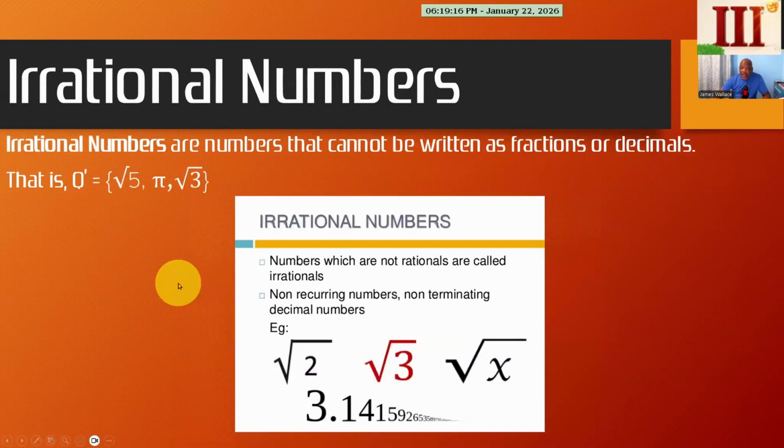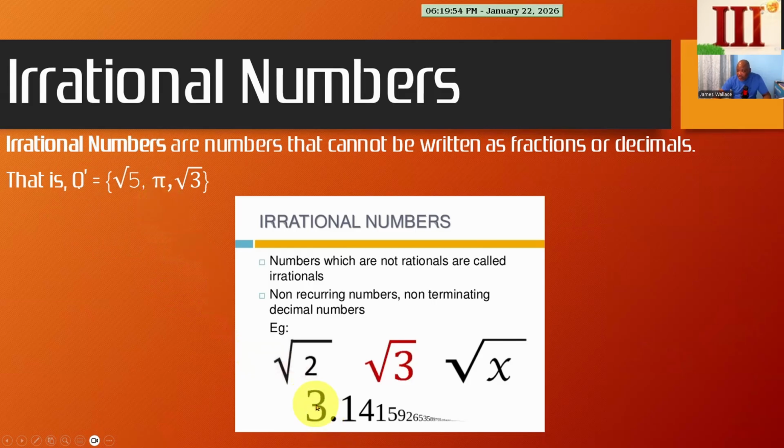Whenever you find a number that cannot be written in the form of a fraction where the numerator and the denominator are whole numbers, that number is irrational. Obvious candidates will be the number pi. Pi cannot be written in a way that the numerator and the denominator are both whole. Anytime you do an exam and they show you a value for pi such as 22/7 or 3.142, it is an approximate value. It is not an exact value.